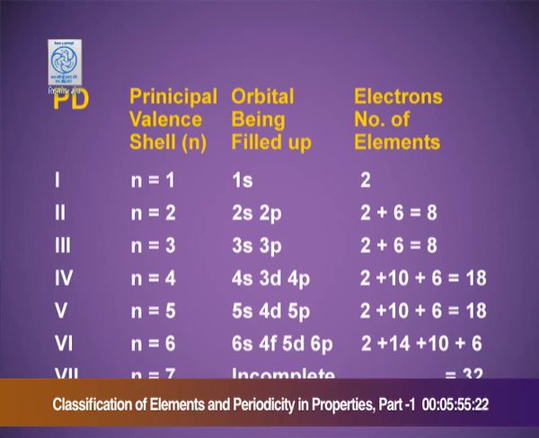Sixth period, n equals 6. 6s, 4f, 5d and 6p orbitals. The s orbital can accommodate 2 electrons, f can accommodate 14 electrons, d orbital has 10 electrons and p 6. In total 32 electrons, hence 32 elements in the 6th period. The 7th period is still incomplete.